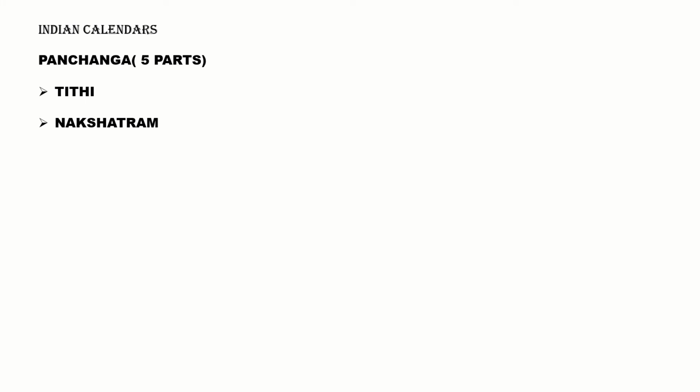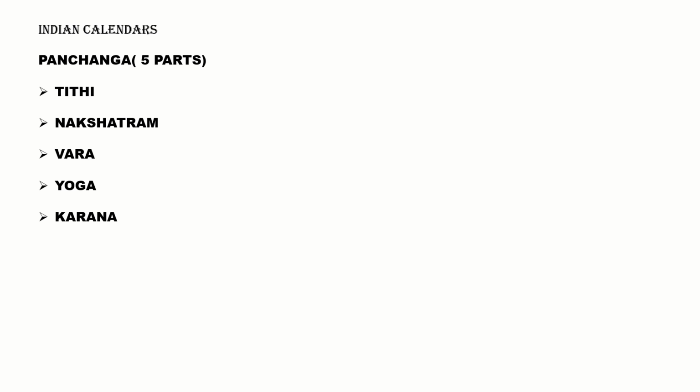nakshatras, there are 27 nakshatras in the Indian calendar. These nakshatras maybe can be seen through the naked eye. And the other thing is vara: Ravivar, Somavar, these are the varas. Yoga, Karana, the 5 angas are there.